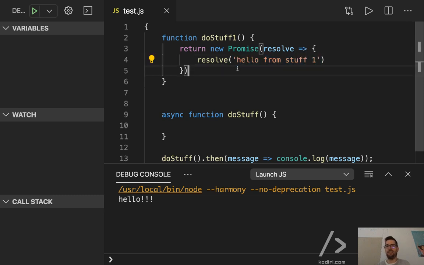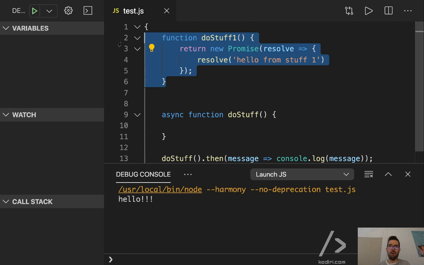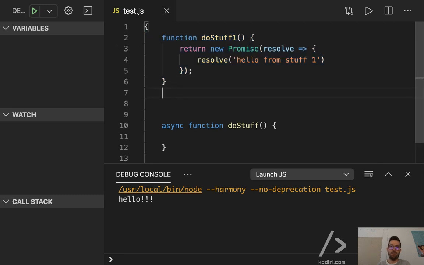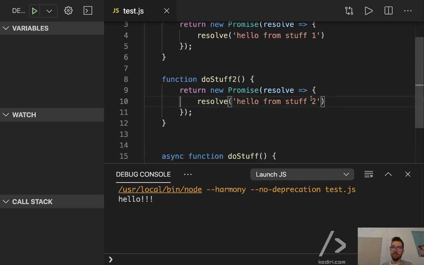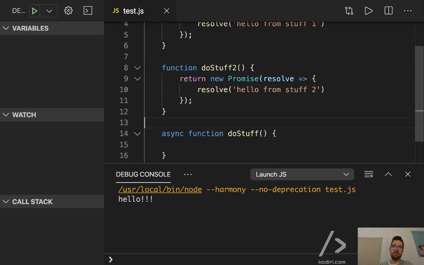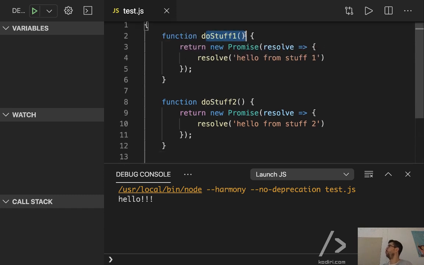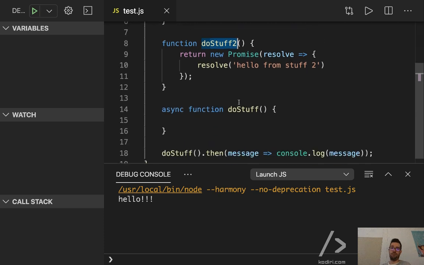That doesn't really matter. So do stuff 1, and then we got do stuff 2, hello from do stuff 2. So now, from do stuff, I want to call them sequentially. First do stuff 1, then do stuff 2, right?